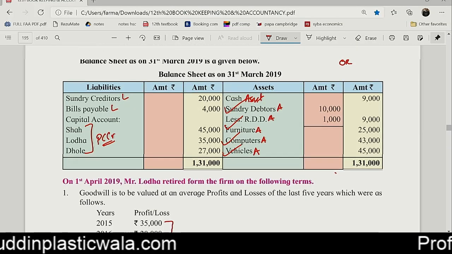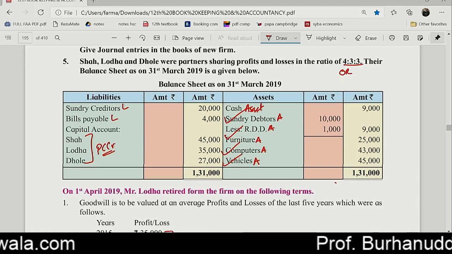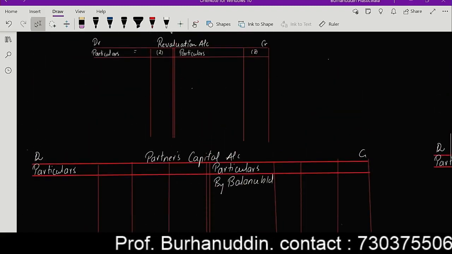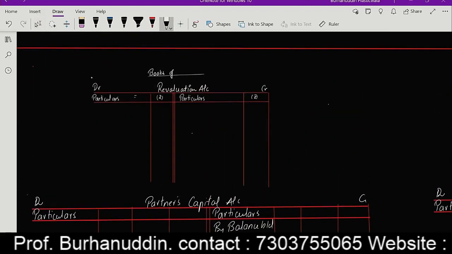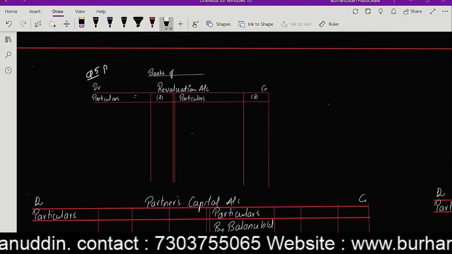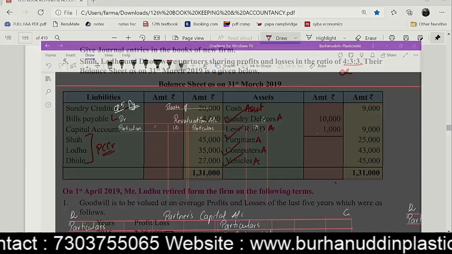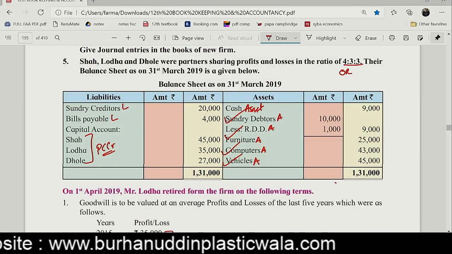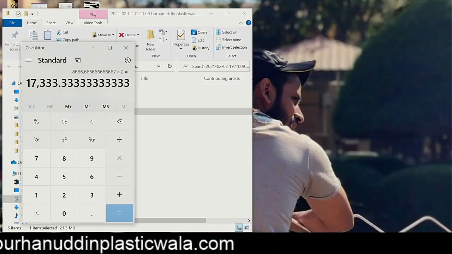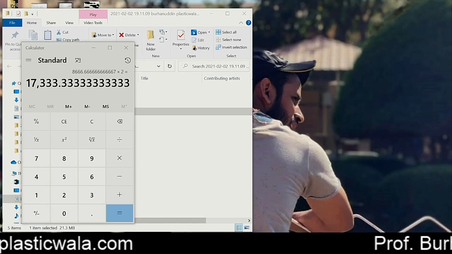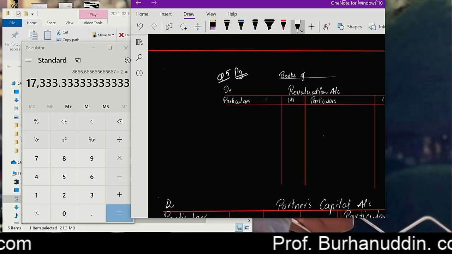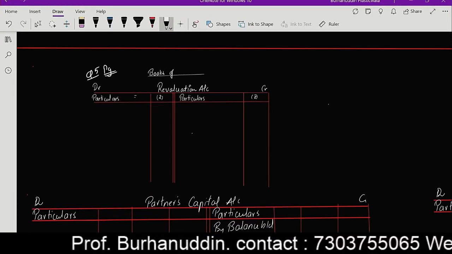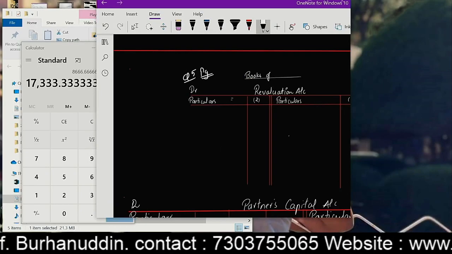Let's come ahead. Here it is, question number 5. This is an unsolved question, so I'll write question number 5 over here, and you do write the page number also, so that you'll know on what page number you have to search for this question. Creditors 20,000, no adjustments, bills payable 4,000. So 20 and 4. So creditors over here 20,000. So creditors in the balance sheet.